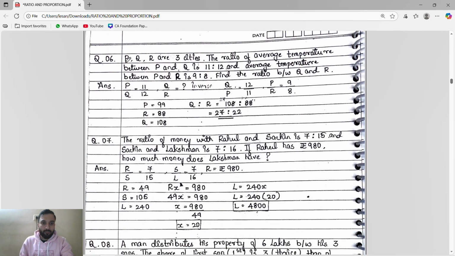Okay, now next, P, Q, R are 3 cities. The ratio of average temperature between P and Q is 11 is to 12. And the average temperature between P and R is 9 is to 8. I will do it here.